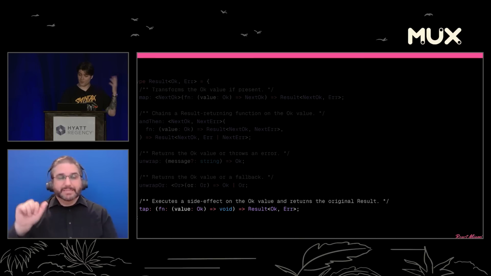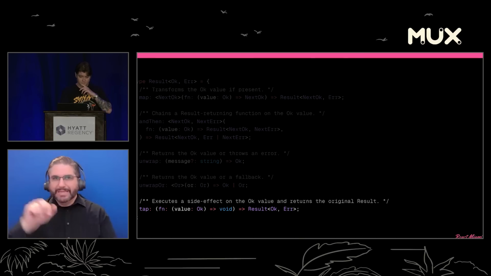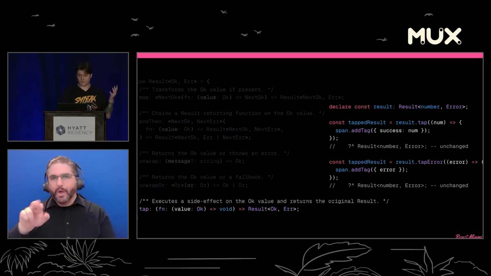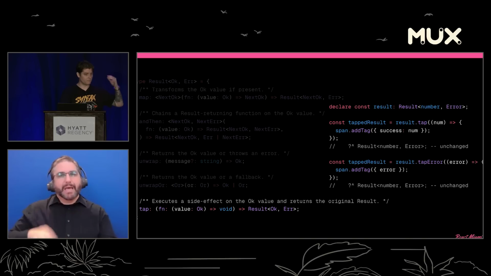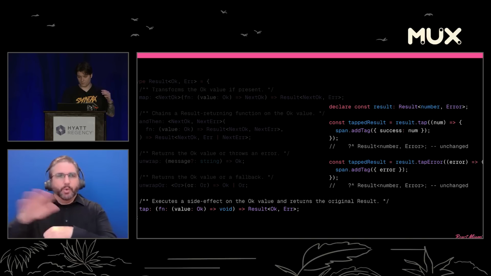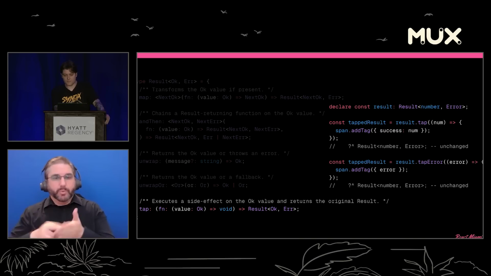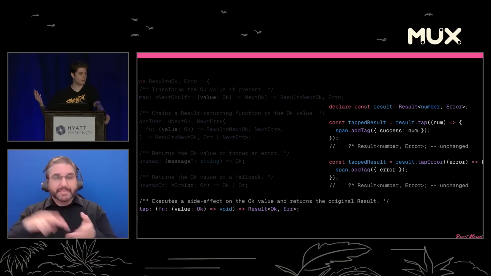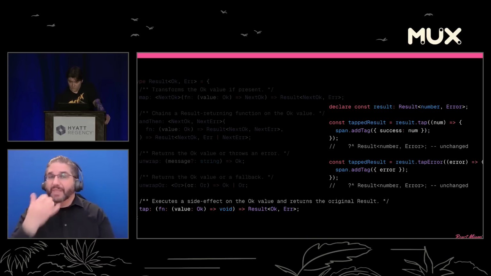And the final one is tap. And I forgot to include tapError on here, but it is a way to run side effects in your chain with your result. So you can see here we tap the success. Maybe we want to annotate our current span with the success value, or we want to tapError and get the error value and annotate the span as well.